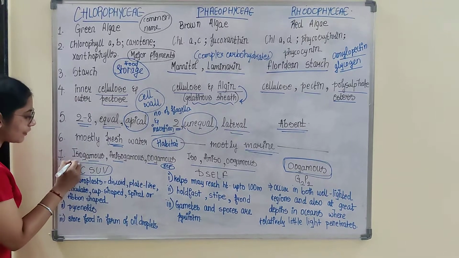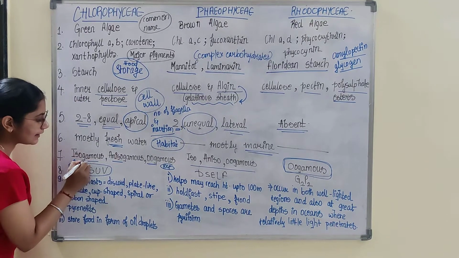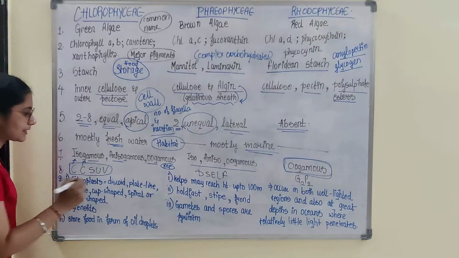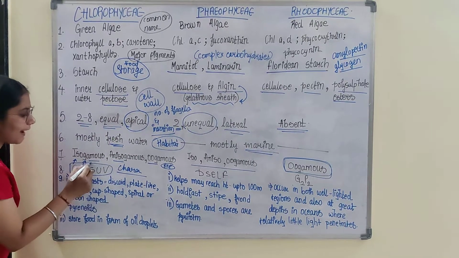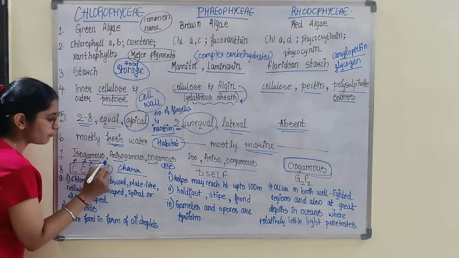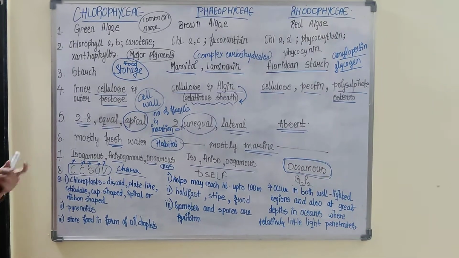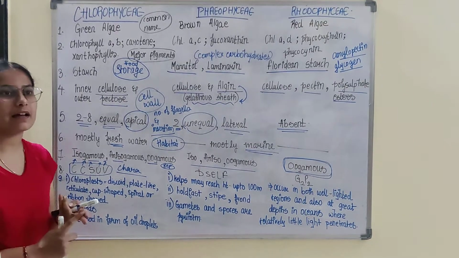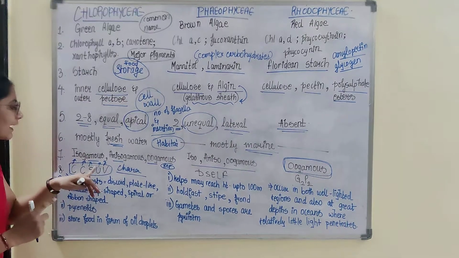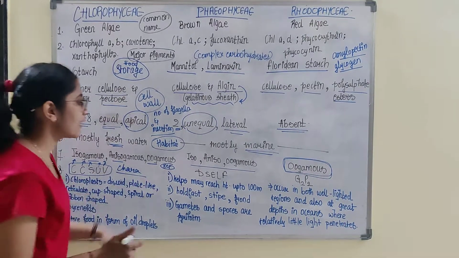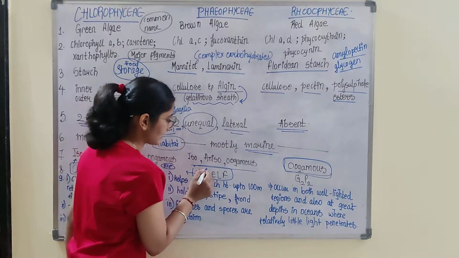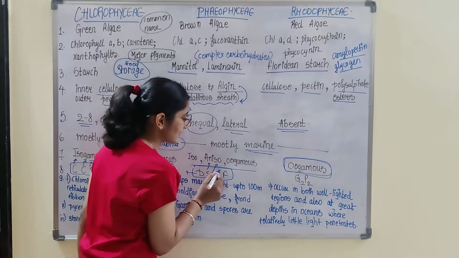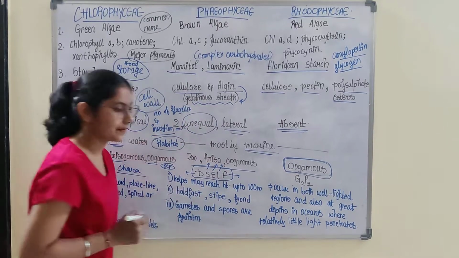C refers to Chlamydomonas, another C refers to Chara, then Spirogyra, Ulothrix, Volvox. CCSUV. Here the examples of brown algae: Dictyota, Sargassum, Ectocarpus, Laminaria, Fucus.